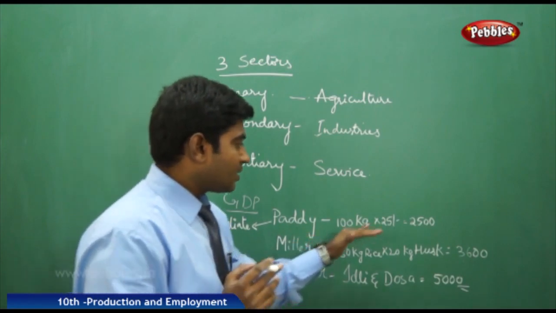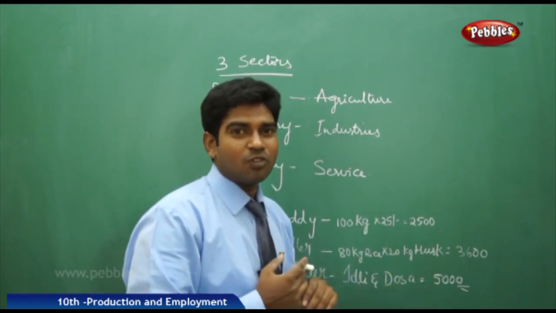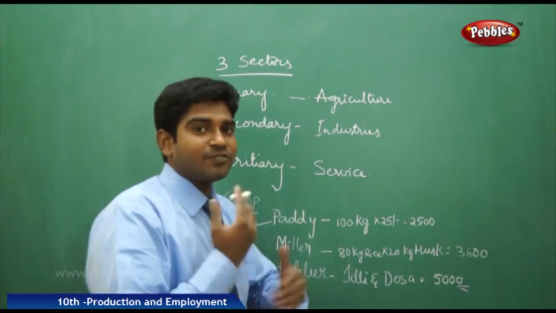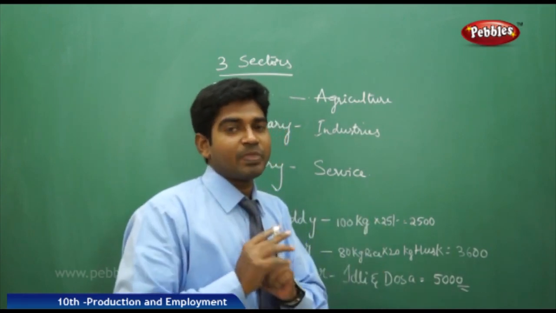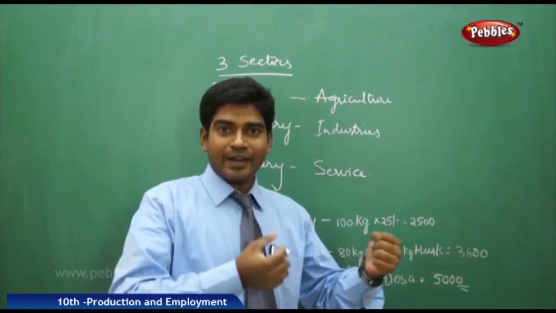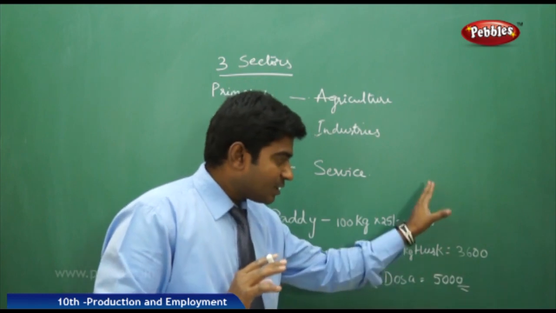Suppose you calculate the paddy income, the rice income, then again the dosa or idli income of what the three people got at different levels, and you are adding it two times, three times. We should not add like that for getting a GDP. GDP is nothing but the final output that you are getting into your hand right now. That's all. So only 5000 will be taken for this entire thing.